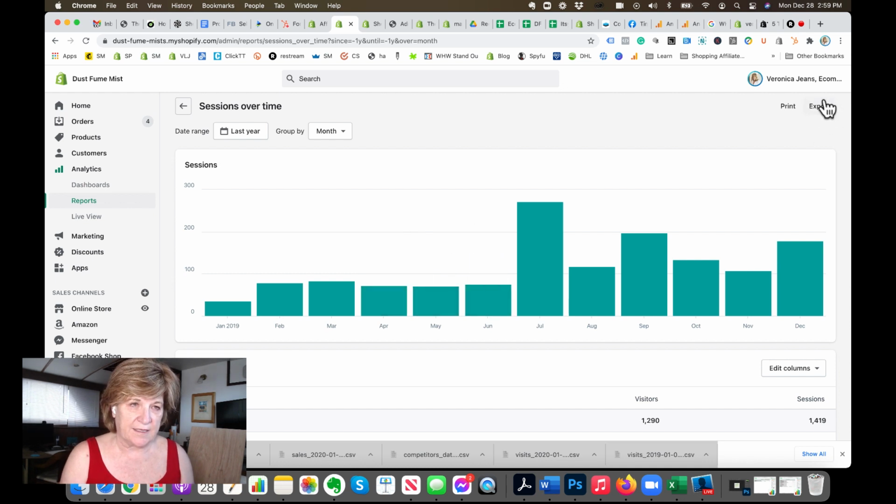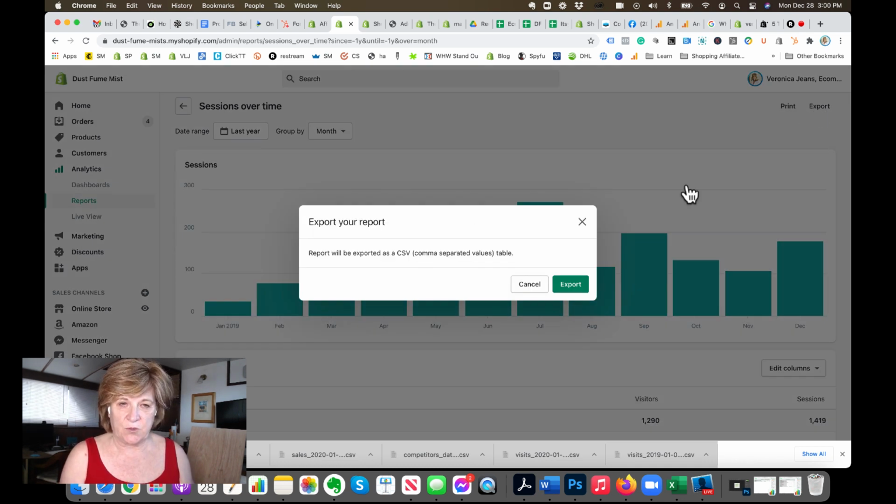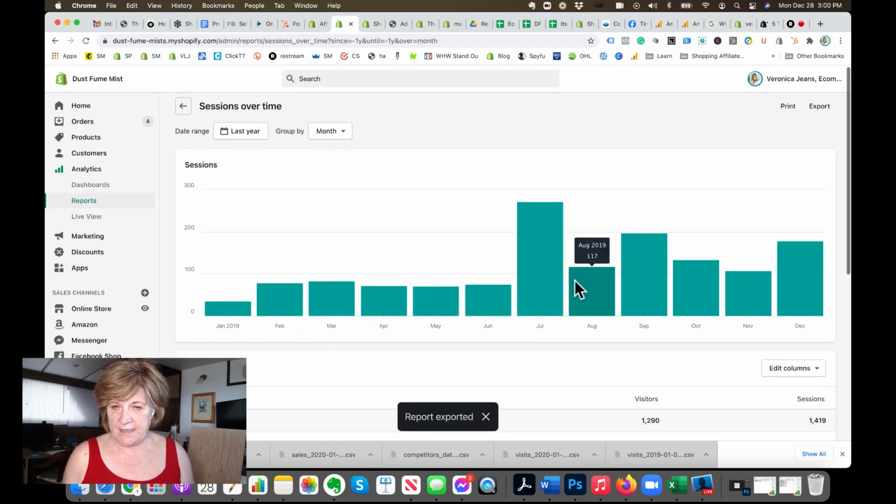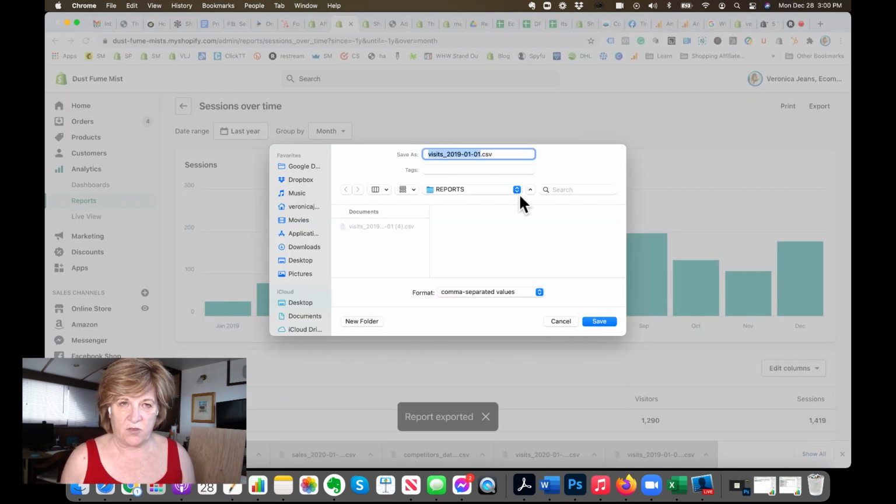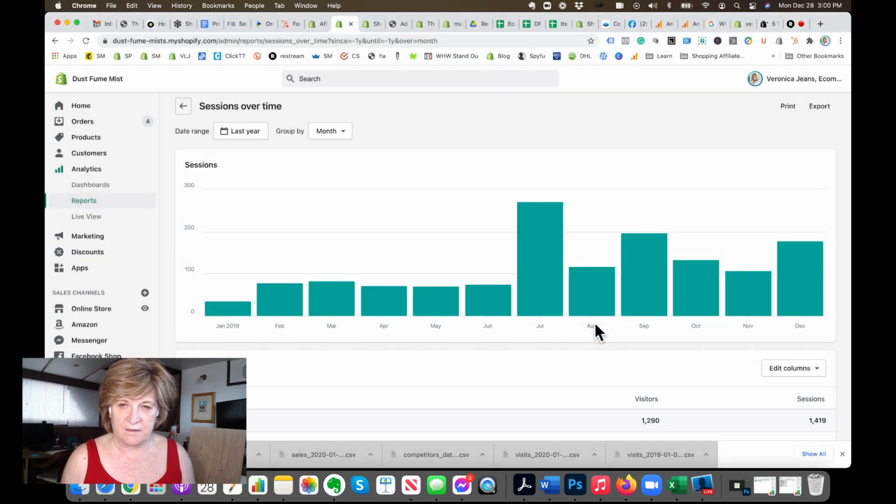Then you go to this little thing here in the corner, and you say export, and now it wants to download. Okay, so what you need to do is I've created a folder called reports, that you just click on this little button here and you name it, and boom, you can add your reports in here.